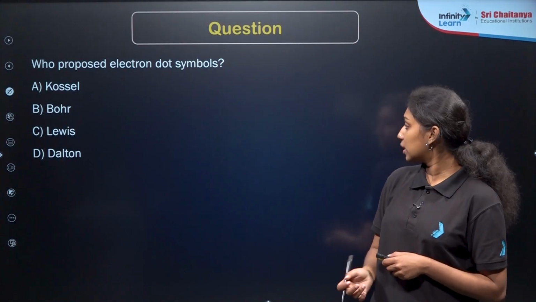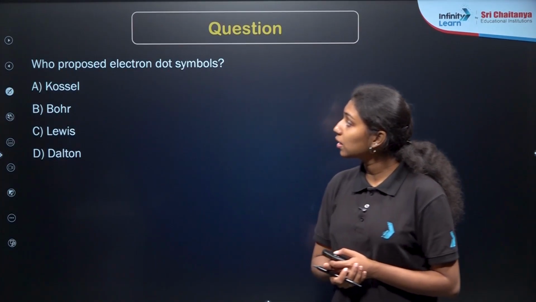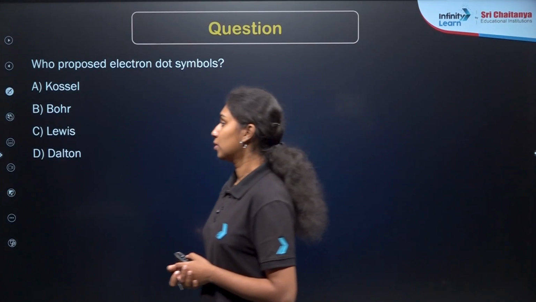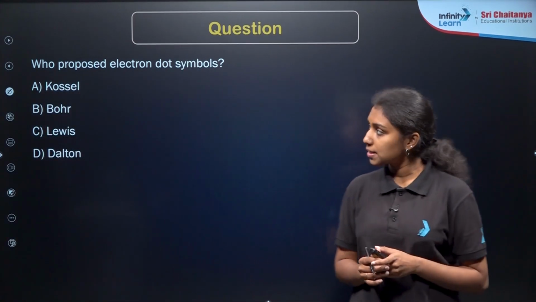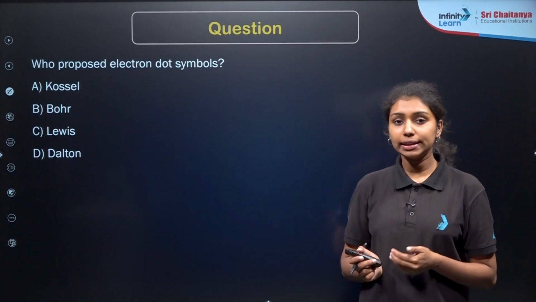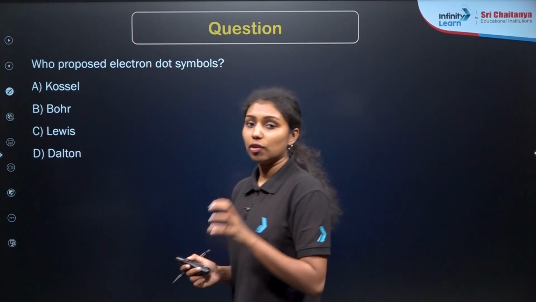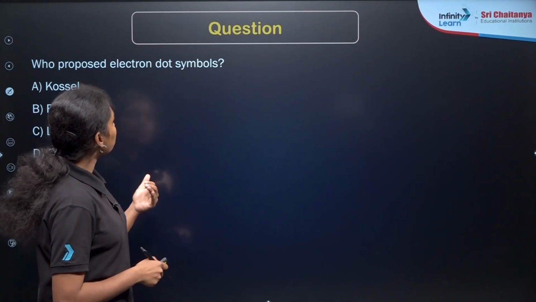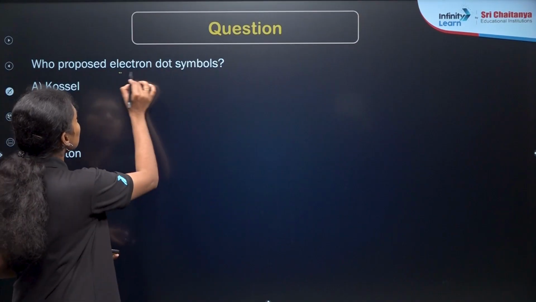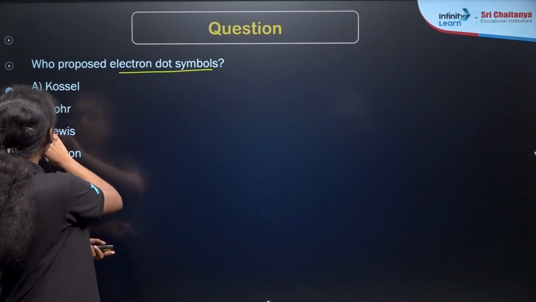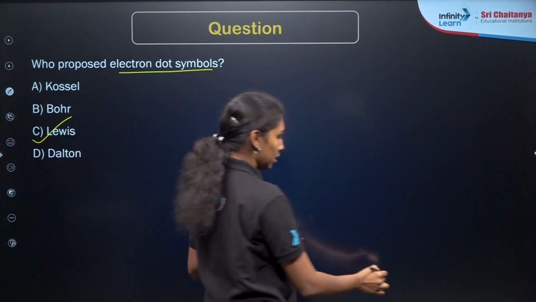Now we will be moving to the next question. Who proposed the electron dot symbols? This is about the basics of the octet rule, right? In the case of the octet rule, we express all the atoms in terms of their electron dot symbols. These were first proposed by Lewis. So the answer will be C over here.